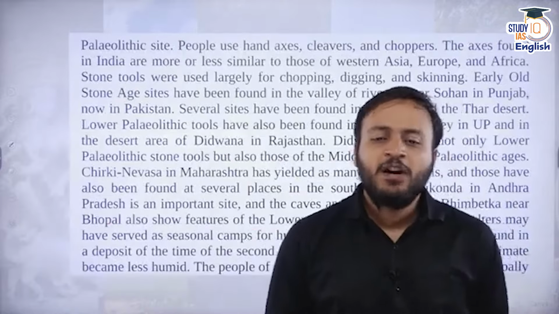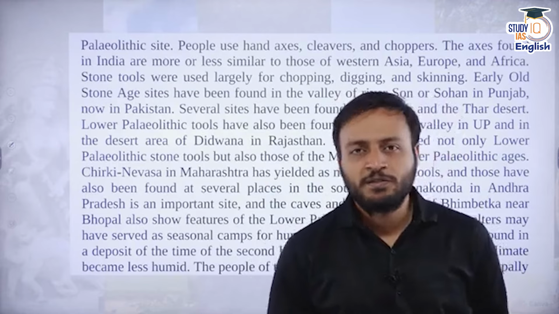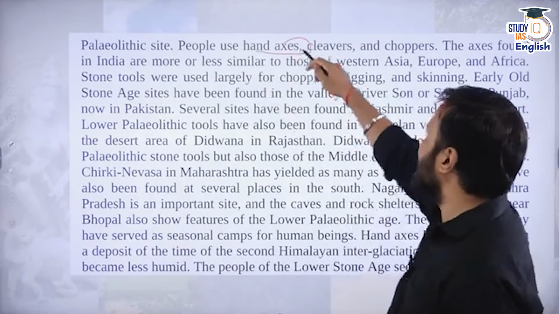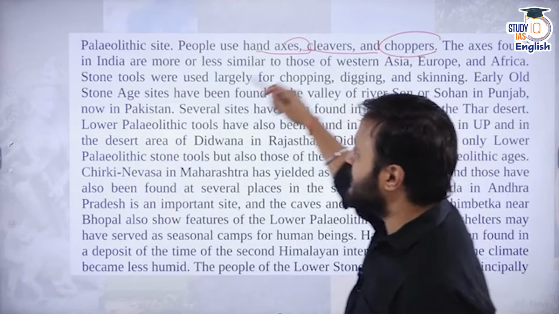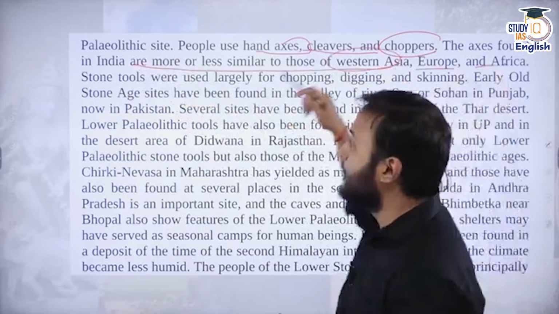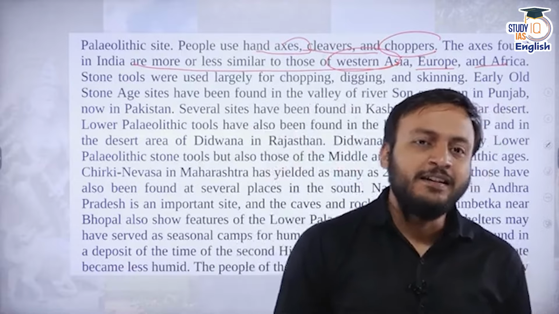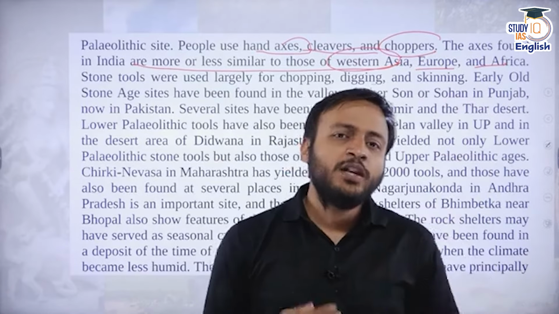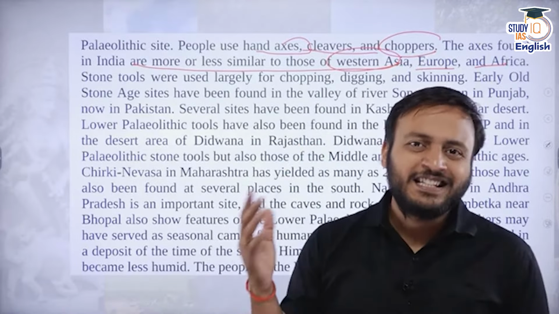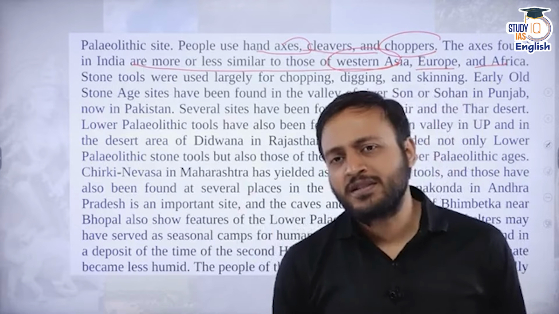Now, if we talk about the common tools and weapons used by the people of the Paleolithic age, they used hand axes, cleavers, and choppers. Axes found in India are more or less similar to those in Western Asia, Europe, and Africa, which means probably a similar type of technology existed throughout the region, or you can also say that probably in a similar time period we used more or less similar resources.